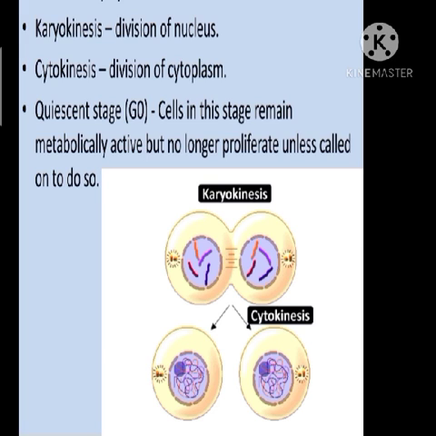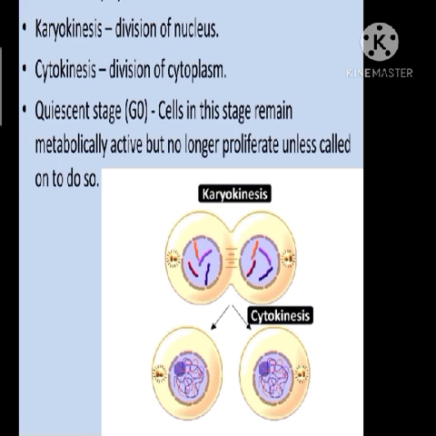So they will enter into an inactive stage, that is called the quiescent stage, or we can say it as G0 phase of the cell cycle. It is the G0 phase of the cell cycle. Can you follow? So when there is no need of any cell division, the cell will be entering into an inactive stage called the quiescent stage or G0 phase of cell cycle.